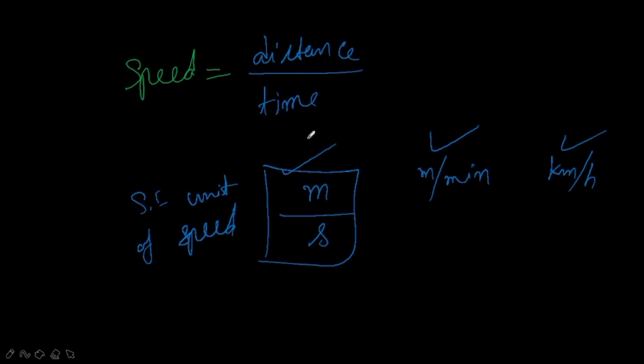So for example, how do we write it? If you say 50 kilometer, right? Here this 50 kilometer is singular. Then which is the plural form? 50 kilometers. So 50 kilometers is the plural, and 50 kilometer is singular.